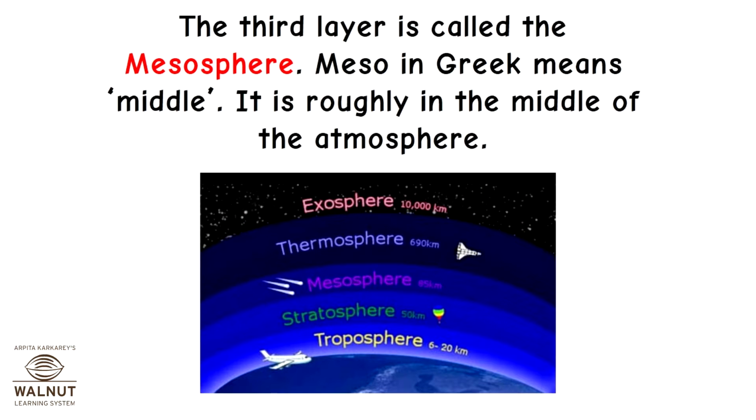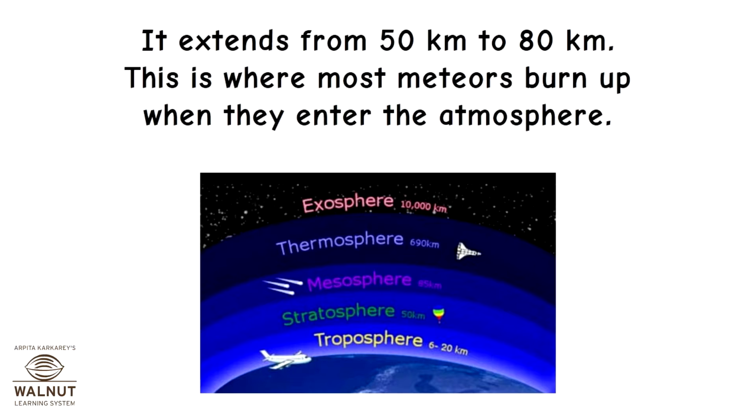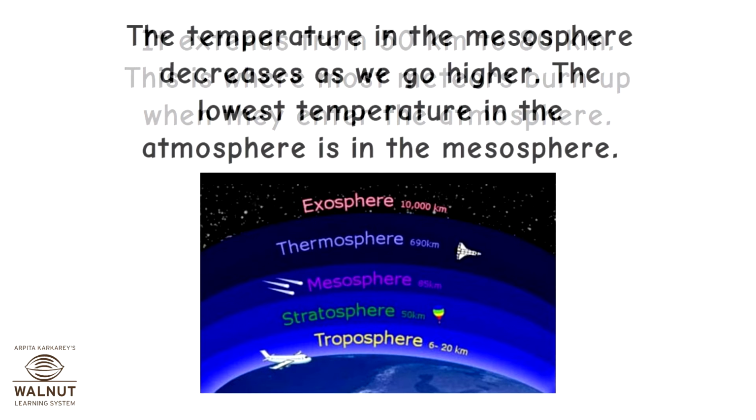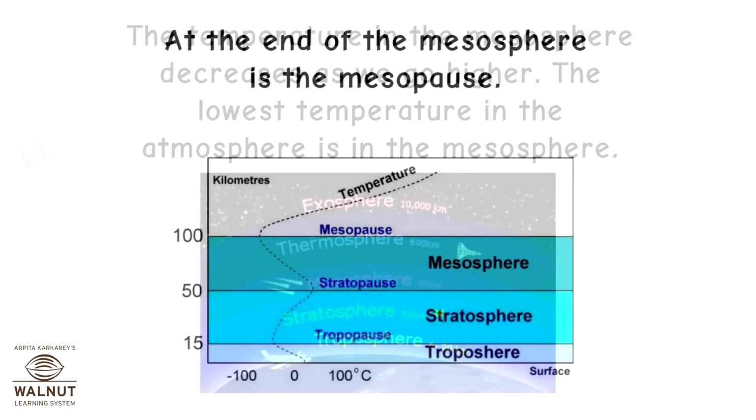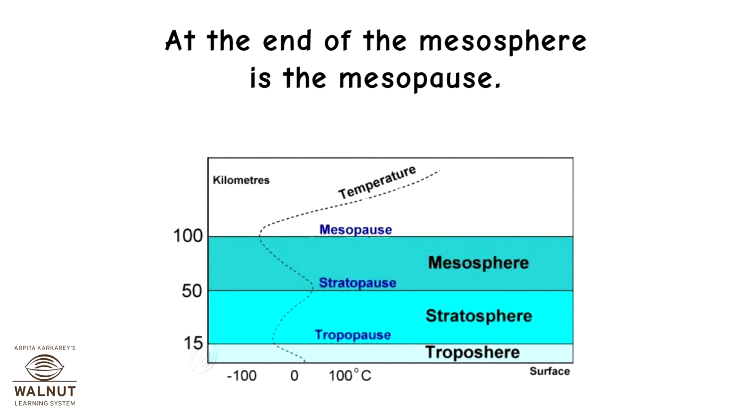The third layer is called the Mesosphere. Meso in Greek means middle. It is roughly in the middle of the atmosphere. It extends from 50 kilometers to 80 kilometers. This is where most meteors burn up when they enter the atmosphere. The temperature in the mesosphere decreases as we go higher. The lowest temperature in the atmosphere is in the mesosphere. At the end of the mesosphere is the mesopause.